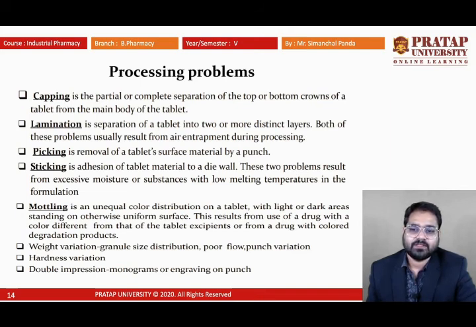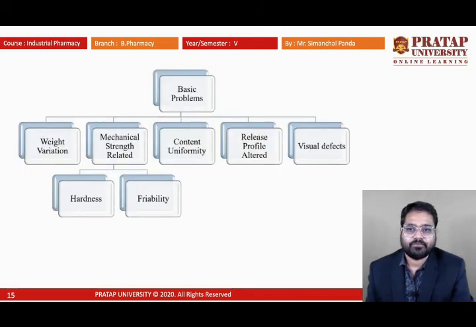The weight variation, granule size distribution, poor flow, punch variation, hardness variation, double impression, monograms or engraving on punch. These are the different types of tablet processing problems. First I was telling about the weight variation. Weight variation occurs whenever the moisture content differs, if you are not drying the granules properly, or if there is some non-uniform flow from the hopper to the die.